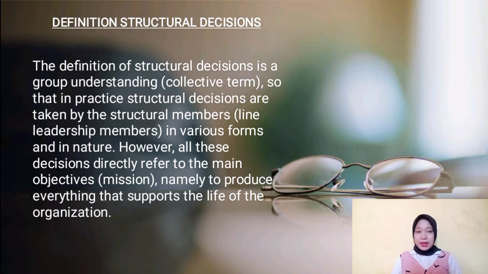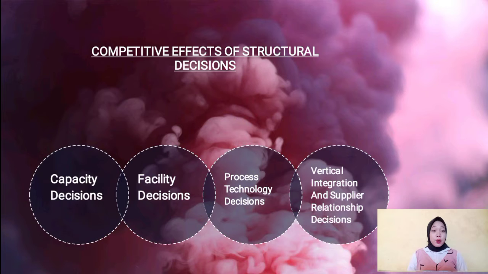Structural or organization decisions are decisions taken by members of the organization who have line positions regarding issues that are line operations. Because this type of decision is about the life of the organization directly, it is also called an organization decision.